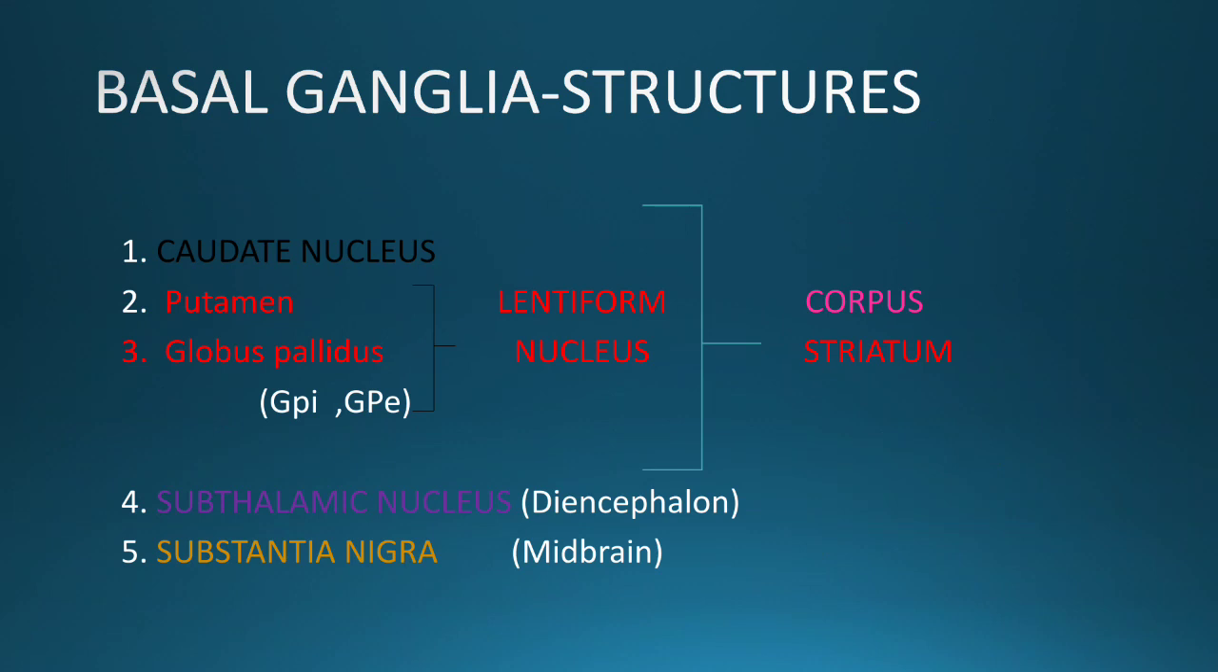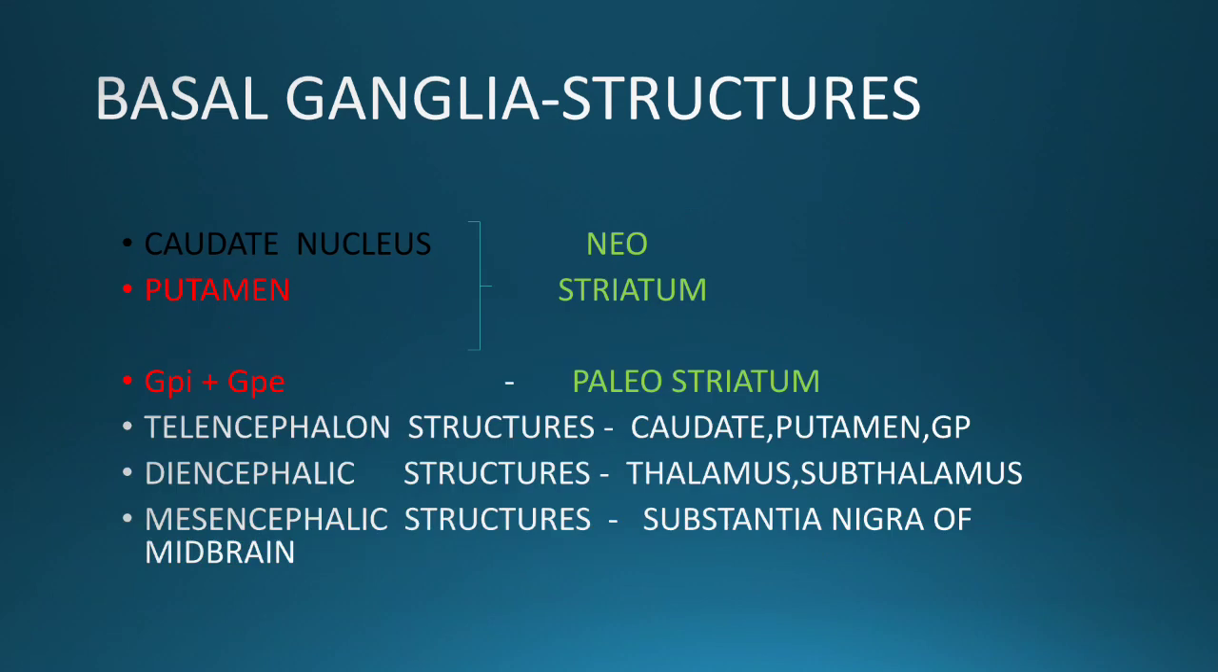The structures which are found in basal ganglia are mainly five pairs of nuclei. They are caudate nucleus, putamen, globus pallidus, subthalamic nucleus and substantia nigra. Putamen and globus pallidus are collectively called lentiform nucleus. Caudate nucleus and lentiform nucleus are together called corpus striatum. Caudate nucleus and putamen are together called neostriatum. And the segments of the globus pallidus internus and globus pallidus externus, together called paleostriatum.